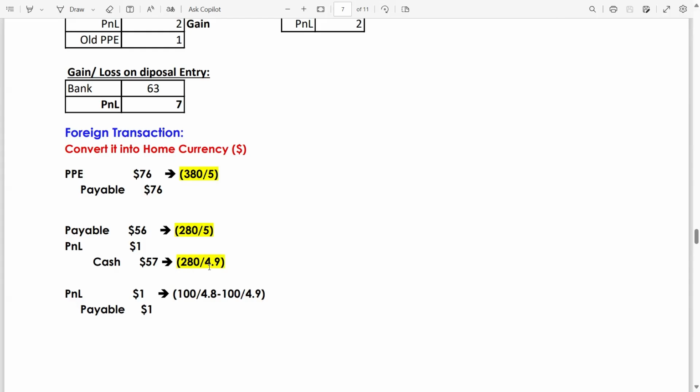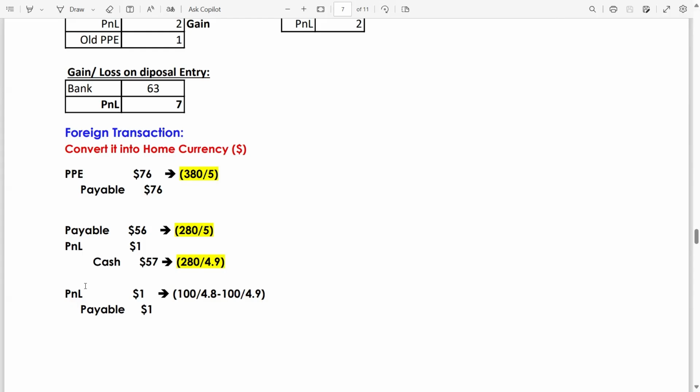But now you are paying it on 30th October 2008, and on that date the exchange rate is 4.9. So you are paying $1 extra. That's why there is a loss of $1. Now you are just left with 100 dinar, which will be paid in December. But the year end is 30th November 2009. So that's why we have to record it on 30th November 2009.